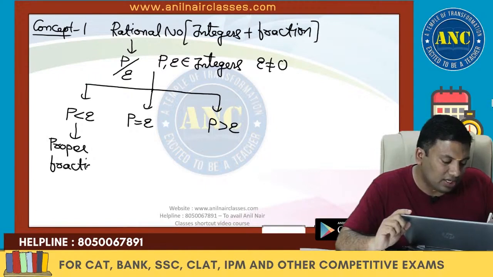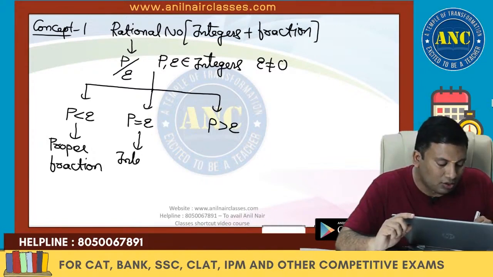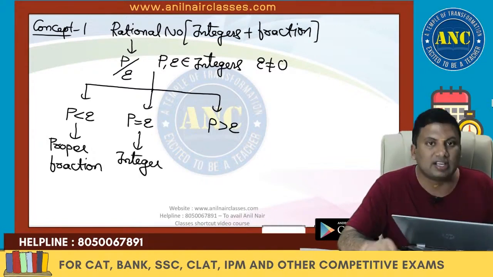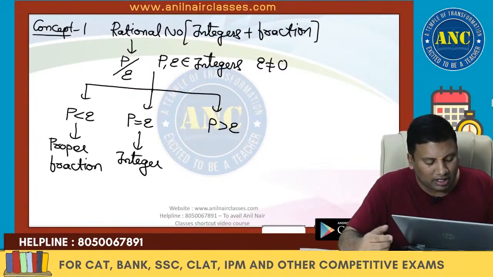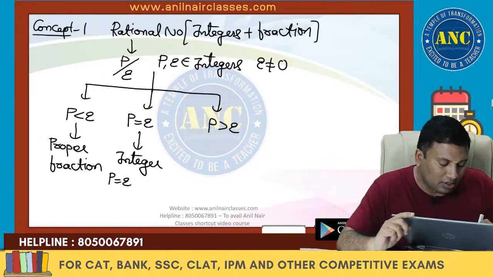Then this fraction is called a proper fraction. If P is equivalent to Q, then it is called an integer. 4 by 4 is 1. Write 8 by 4. Here P is equivalent to Q. The integer value will be 1.